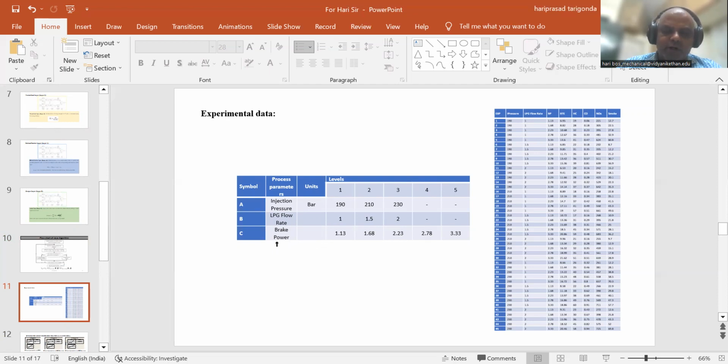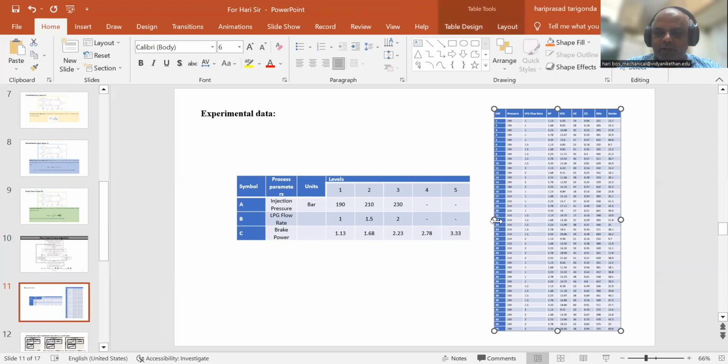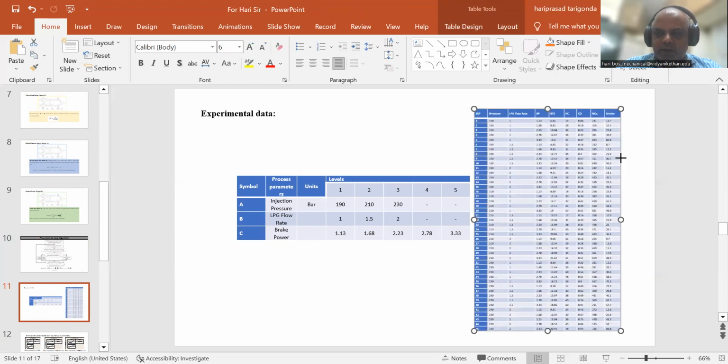Brake power load on the engine was varied from 1.1 kilowatt, 1.68 kilowatt, 2.2368, 2.78, and 3.33 kilowatts. These are the results at the various conditions.